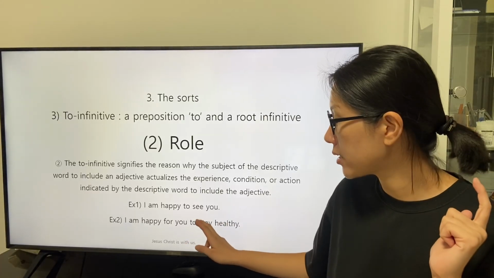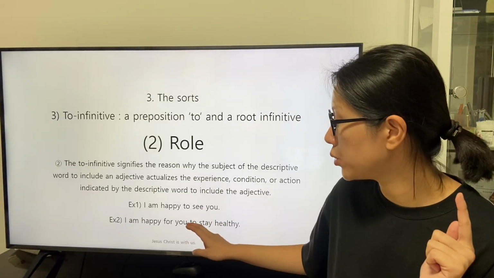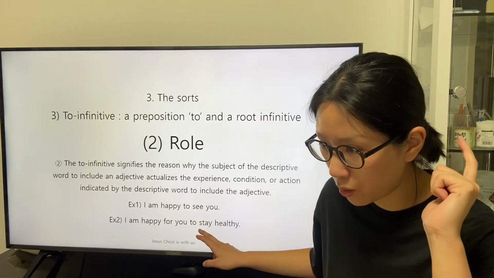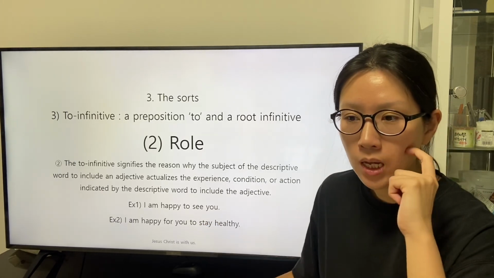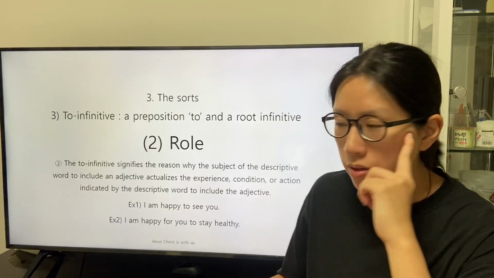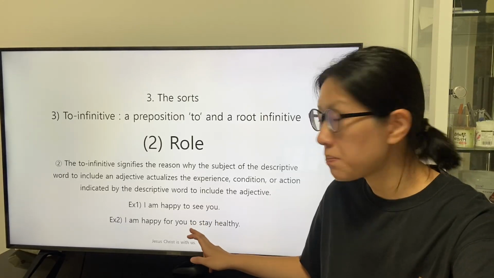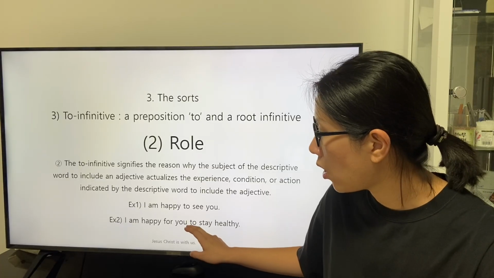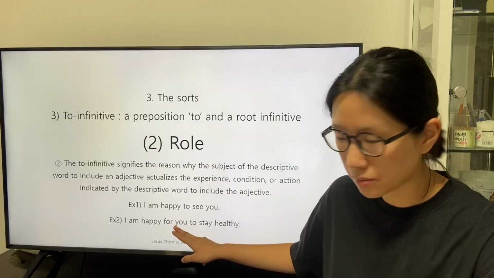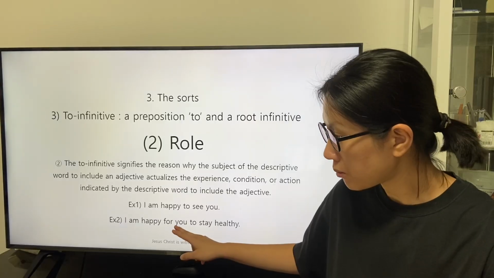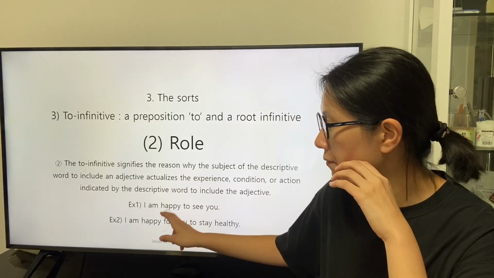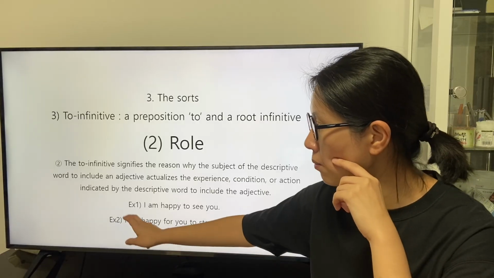And the object of the preposition to is indicated by the root infinitive stay. So we can understand that the subject of the preposition to are the listeners who receive the definition of the preposition for from the speaker.